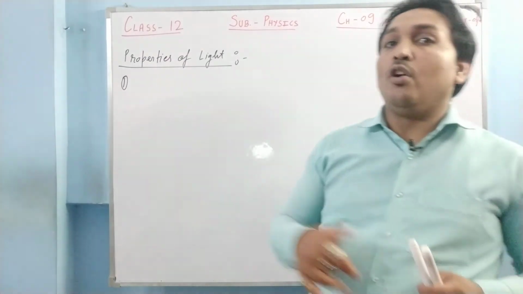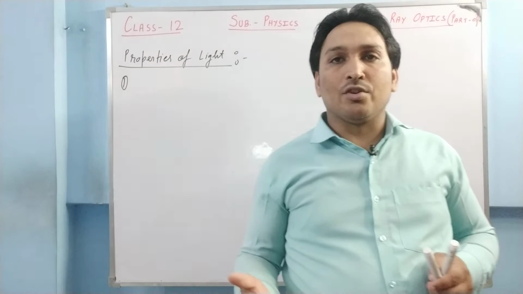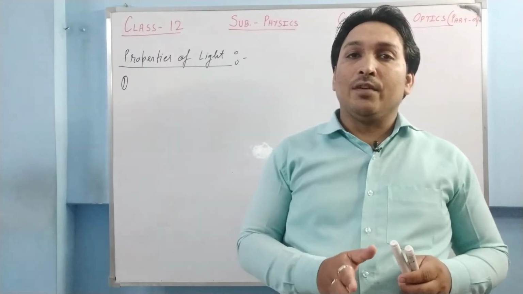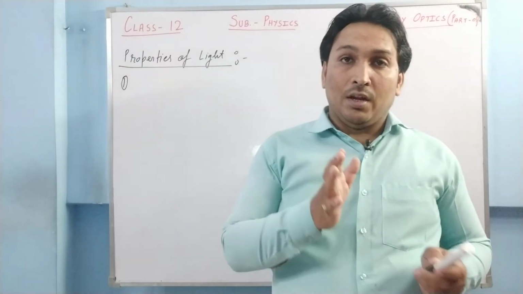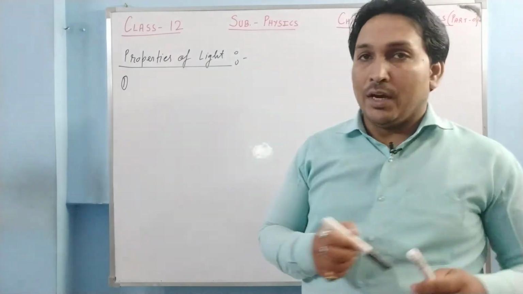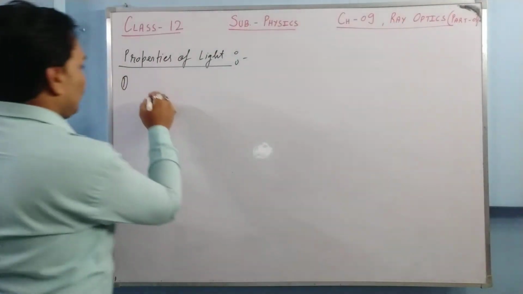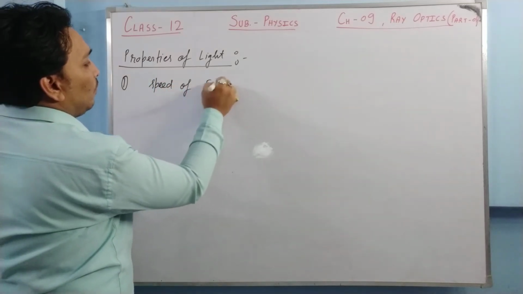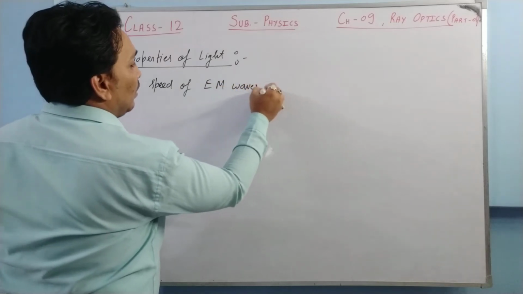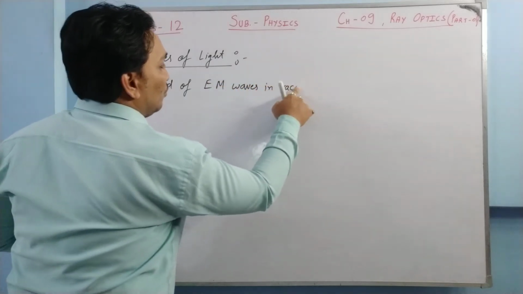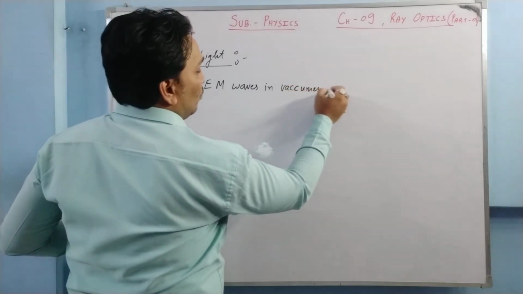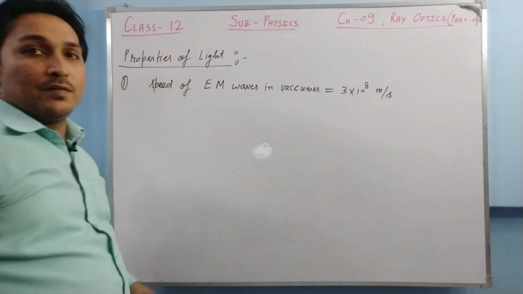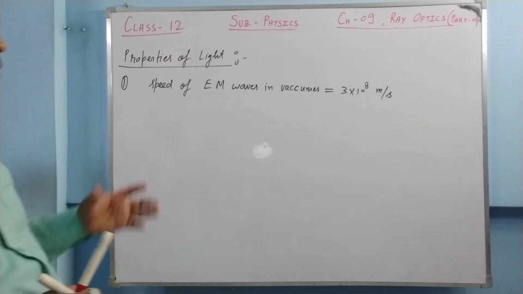Moreover, light cannot travel in all mediums. Only the mediums which support the propagation of light can be travelled. Is it clear? So basically, light is an electromagnetic wave which travels in a medium as well as without a medium. And what is the speed of light in vacuum? The speed of EM waves in vacuum, for all EM waves, is 3 × 10^8 meters per second.